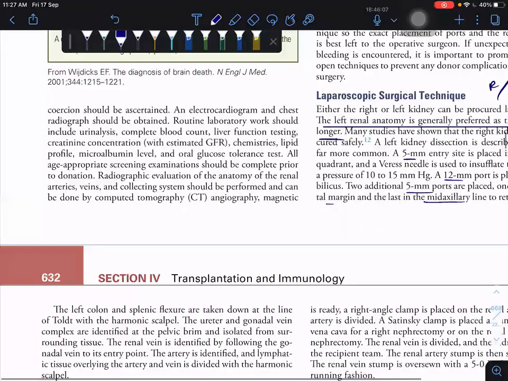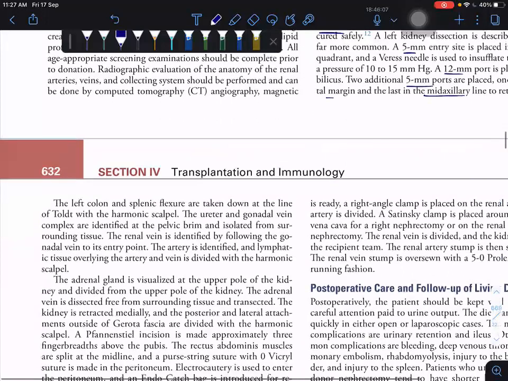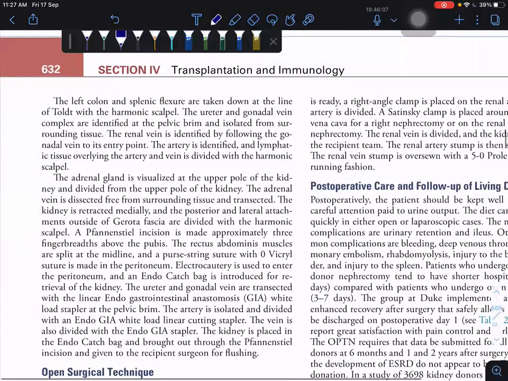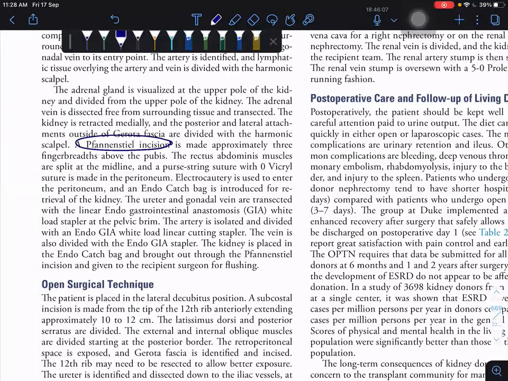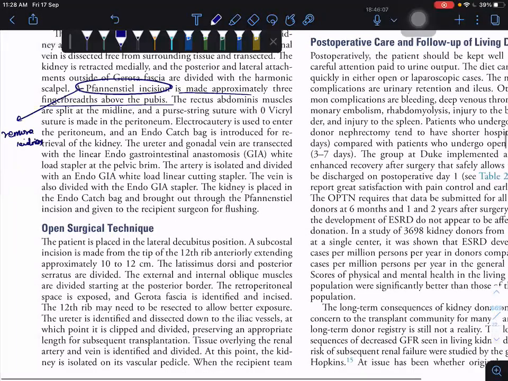After doing the dissection, they make one additional incision, just 3 finger widths above the pelvis, and remove the kidney. To take the organ out of the donor, the dissection is done via the laparoscopic ports, but while removing, they make a Pfannenstiel incision. They remove the kidney via the Pfannenstiel incision.